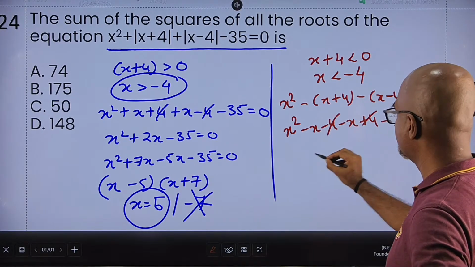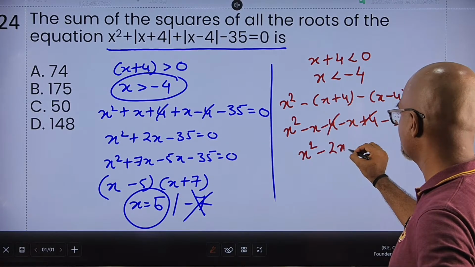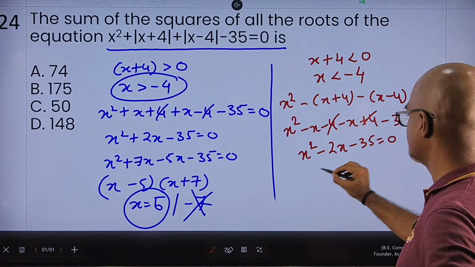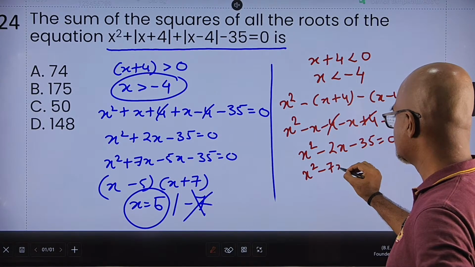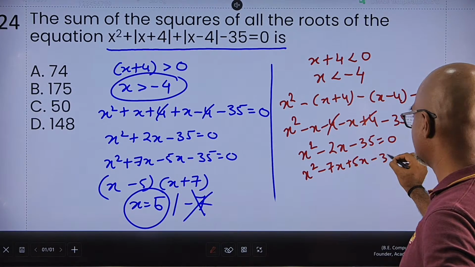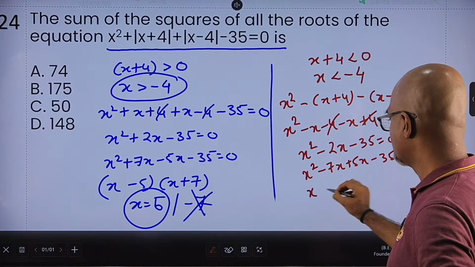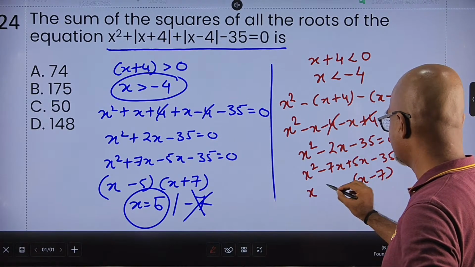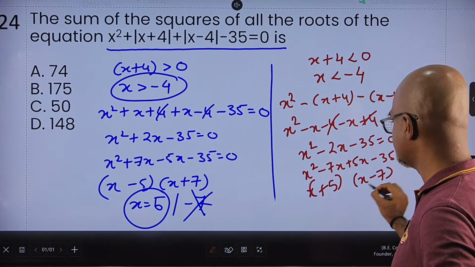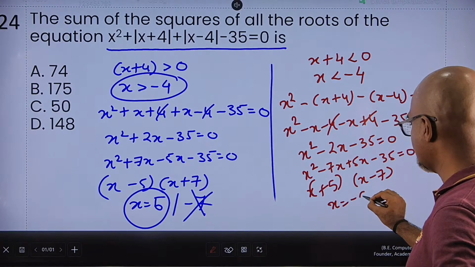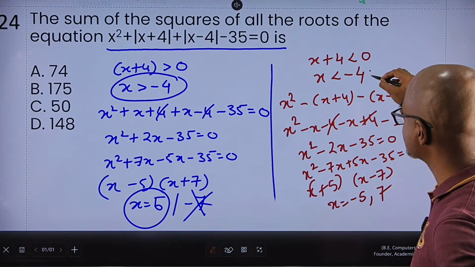So minus 4 and plus 4, x square minus 2x minus 35 is 0. X square minus 7x plus 5x minus 35 is 0. So x into x minus 7 plus 5 into x minus 7 is 0. So x is either minus 5 or plus 7, but it is less than minus 4.